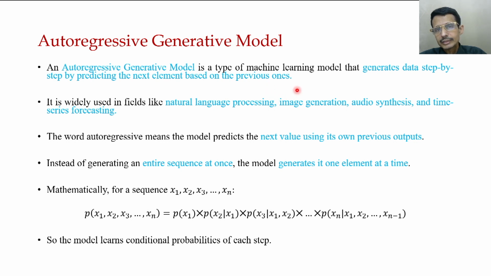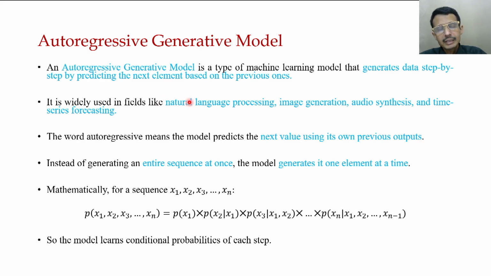Then to generate is, it depends on India. Then a depends on India is. Then great depends on India is a. So we can see we depend on these previously generated words for predicting or generating the next word. And that's why the word autoregressive comes. It means the model predicts the next value using its own previous outputs.